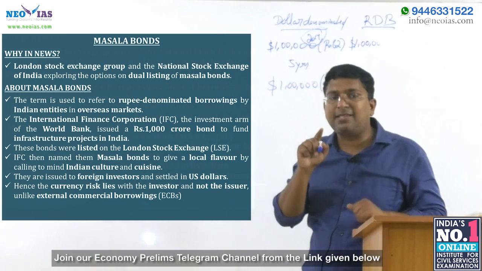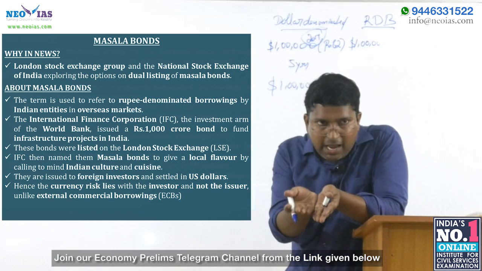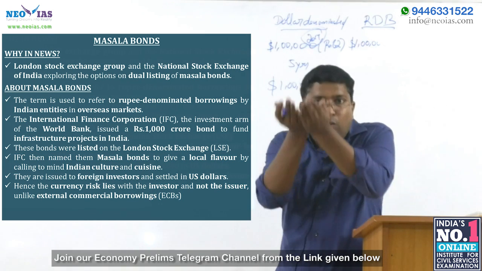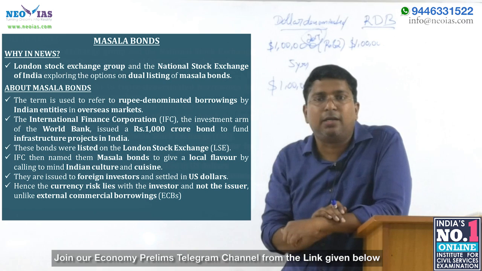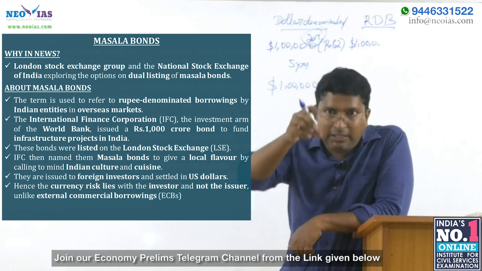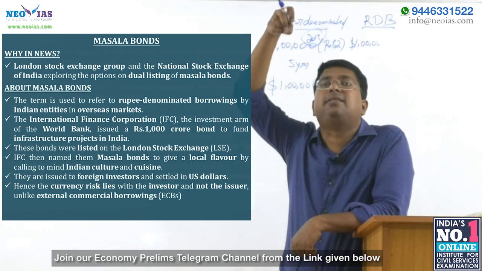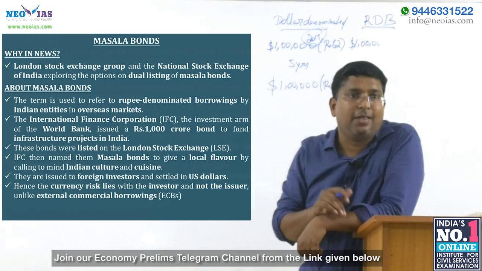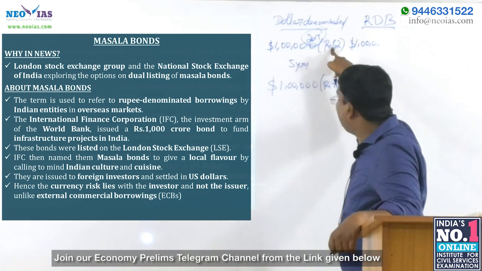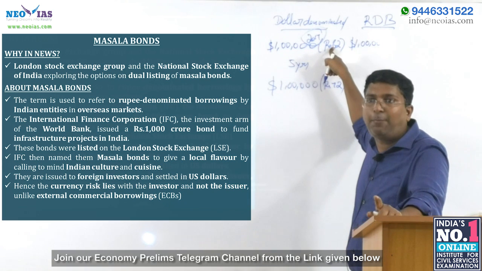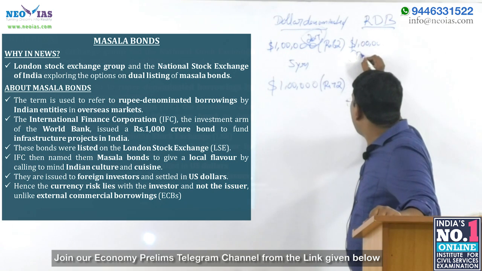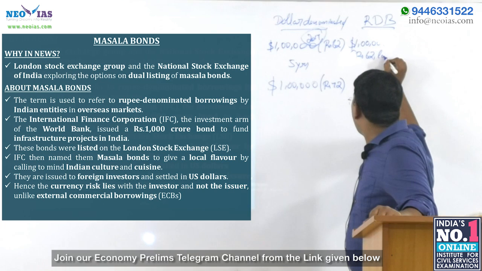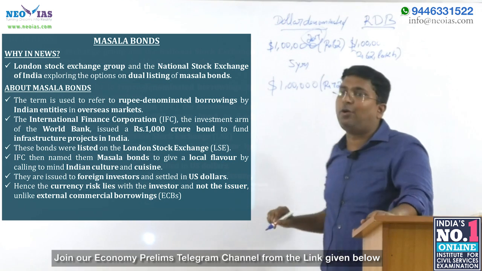But interesting thing is that on the day when he raises the money, it will be converted into rupee. So here it is 62 rupees. You get the point? So it will be counted as that this borrower has raised 62 lakh only, not $1 lakh.